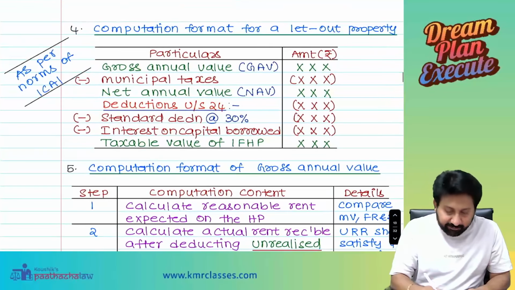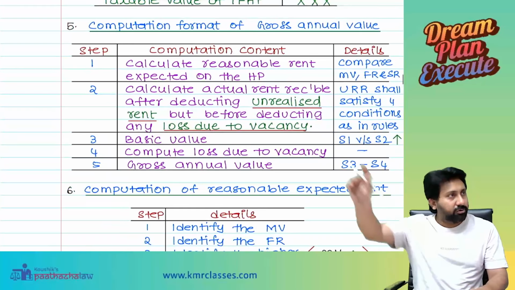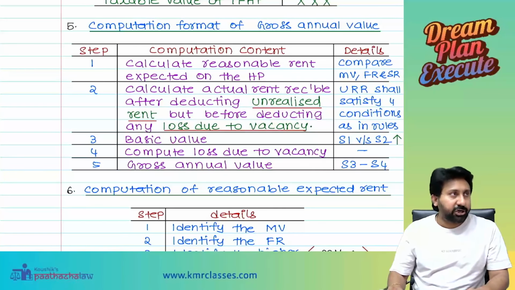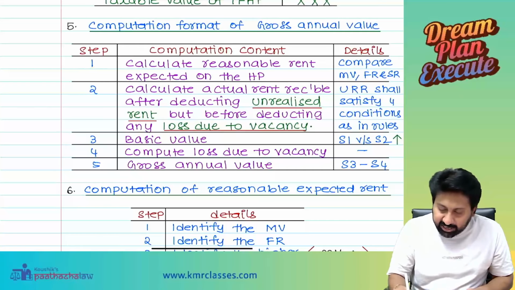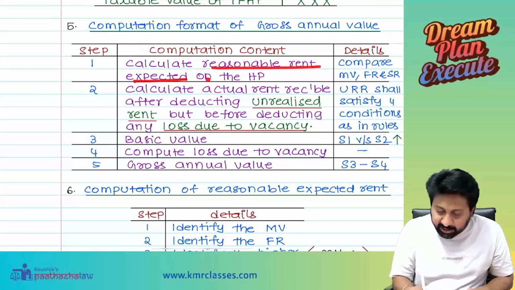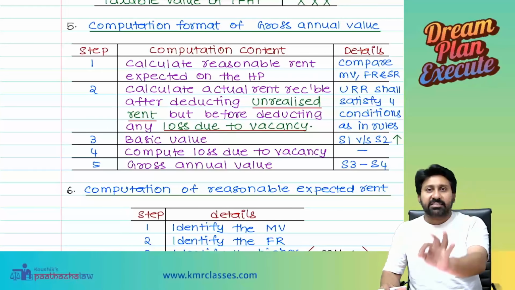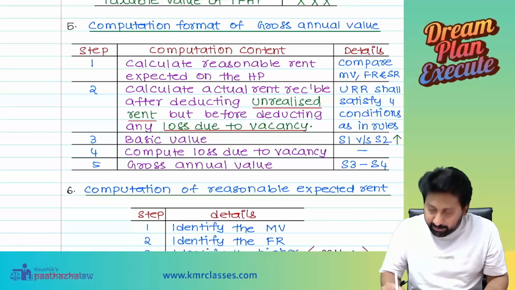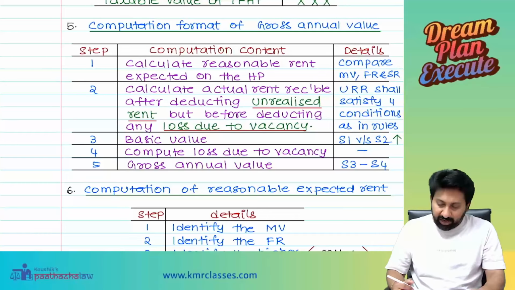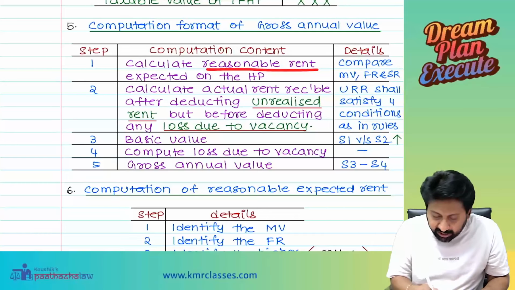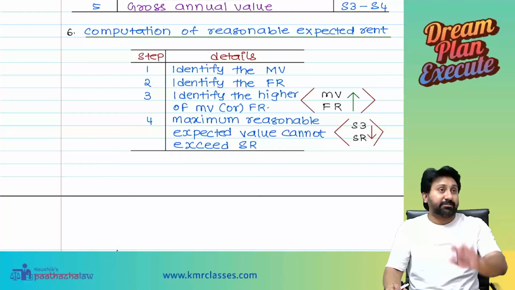So what is step one? Gross annual value. How to compute the gross annual value? See here, the computation schedule for gross annual value. Step one, calculate the reasonable rent expected on the house property. This I call RER, reasonable expected rent. Compare municipal value, fair rent, and standard rent.